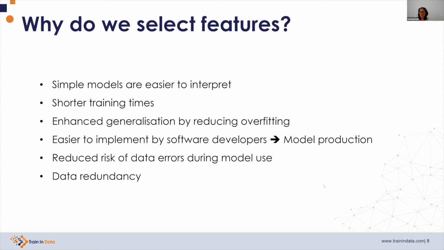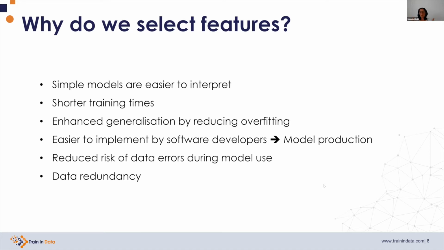There are a number of reasons why we would select features. First, simple models, so this is models with less features, are easier to interpret. When we make a prediction, for example, we say that this claim may be fraudulent, someone is going to analyze that claim. And then it is easier if we have simple models to understand why that claim is fraudulent, which features are suggesting that this claim is fraudulent. If you have 10 features, it's an easier situation to interpret than if we have 100 features.